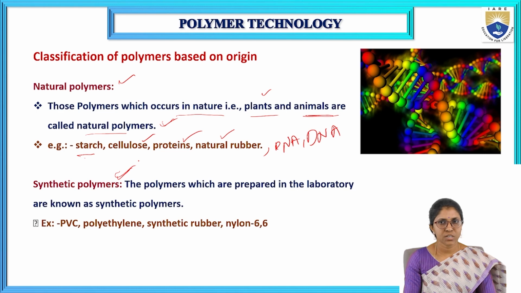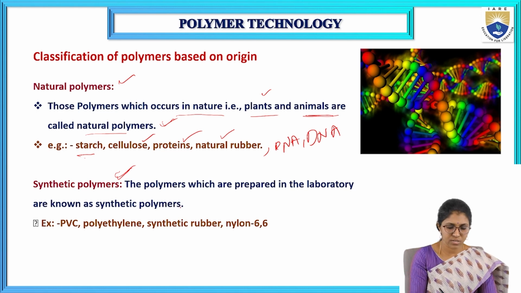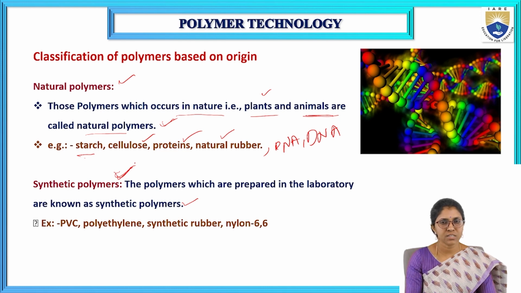The polymers which are prepared in the laboratory are known as synthetic polymers. Synthetic means we have to synthesize the polymers in the laboratory. Examples are polyvinyl chloride, polyethylene, synthetic rubber, and nylon 66.